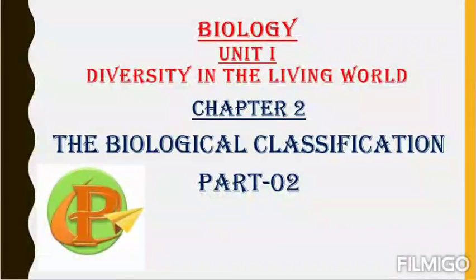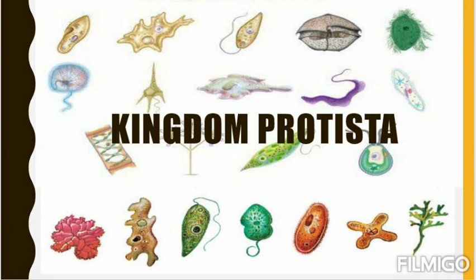So today we'll learn about kingdom Protista. This class is all about kingdom Protista, and in every coming class we'll learn about one kingdom. So let's start with kingdom Protista. Now look at the background. It says kingdom Protista. So many types of living organisms are there in the background. Definitely much more variation is there than in kingdom Monera, where we have learned about only the bacteria. So in kingdom Protista, how many types of living organisms are there, what are their characteristics, what is the classification of kingdom Protista, all these things we are going to read.